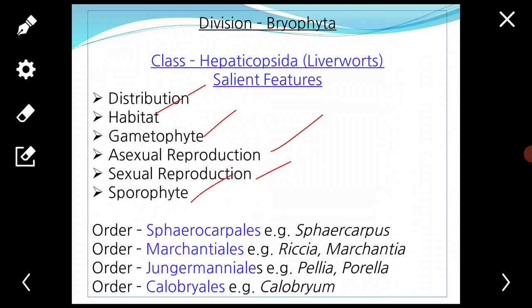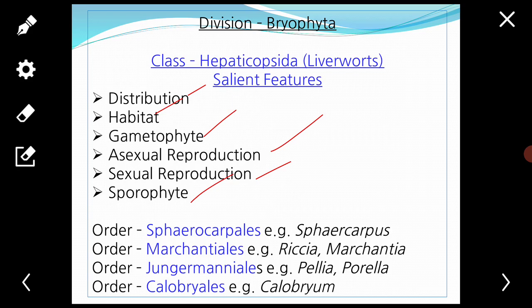Next, the sporophyte. The sporogonium has very little or no chlorophyllous tissue and lacks stomata. The archesporium develops from the endothecium.